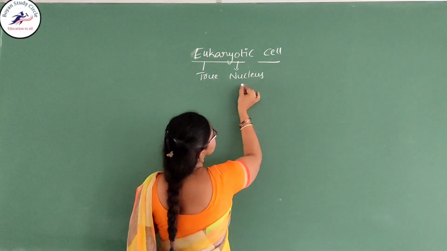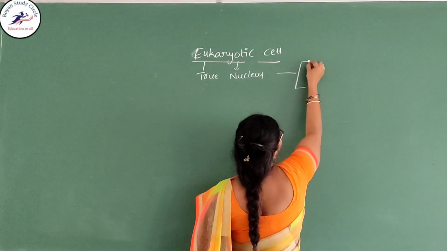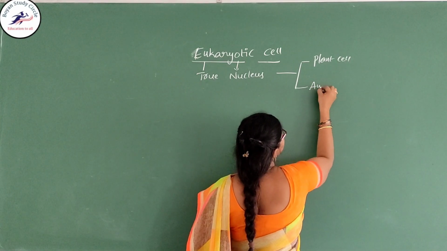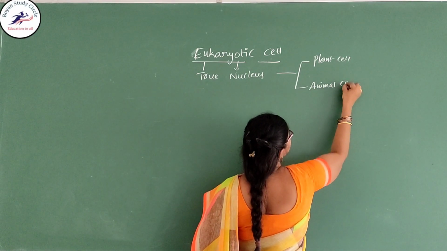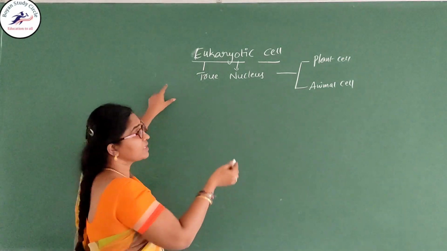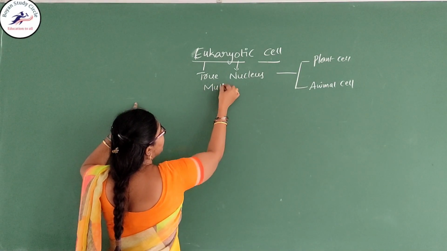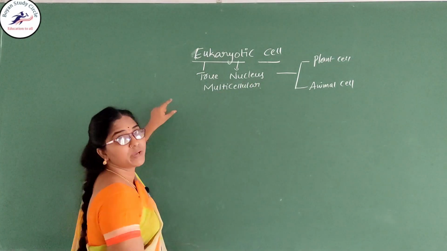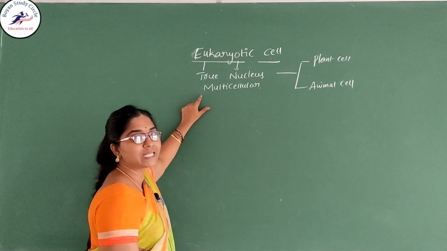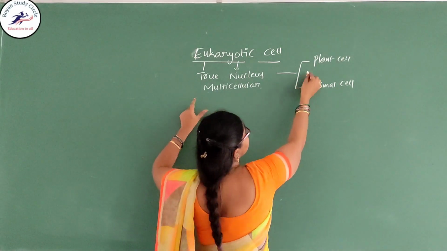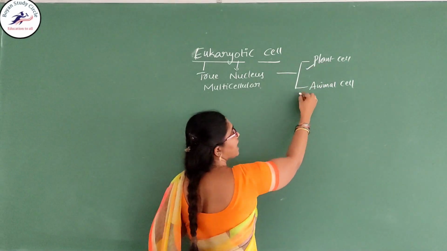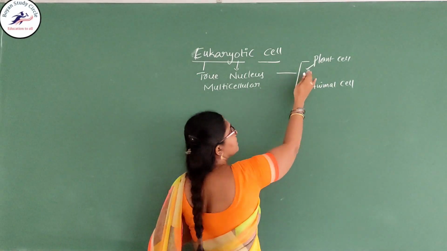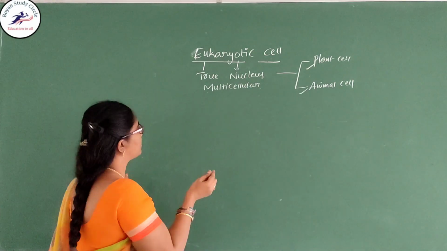Eukaryotic cells are mainly of two types. What are they? Plant cell and animal cell. These eukaryotic cells are all multicellular organisms, that means they are made up of many cells. So the multicellular plant has many cells, and animals also have many cells. But they have some differences. We are going to know about that.